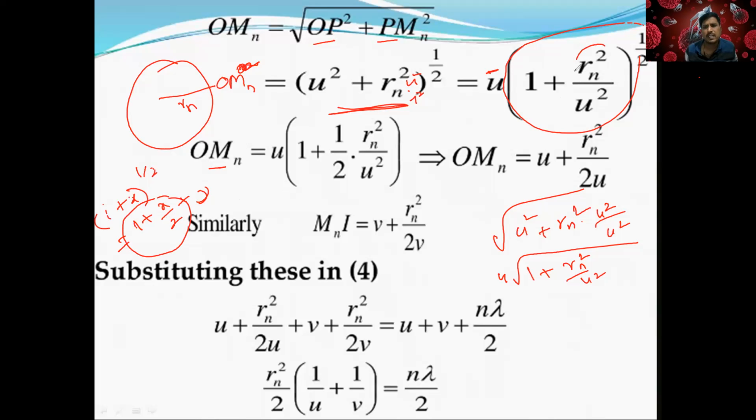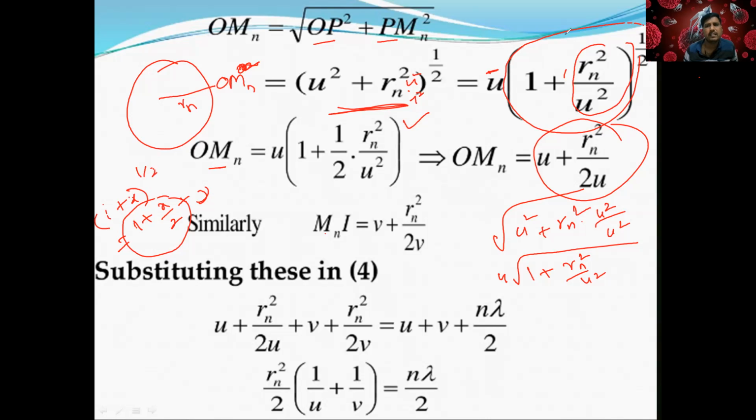Here x is rn square by u square. So u into 1 plus 1 by 2 rn square by u square. From here, if you bring u inside, this is going to be u plus rn square by 2u. Similarly, when you want to do it for MnI, this is going to be v plus rn square by 2v. So is it clear?